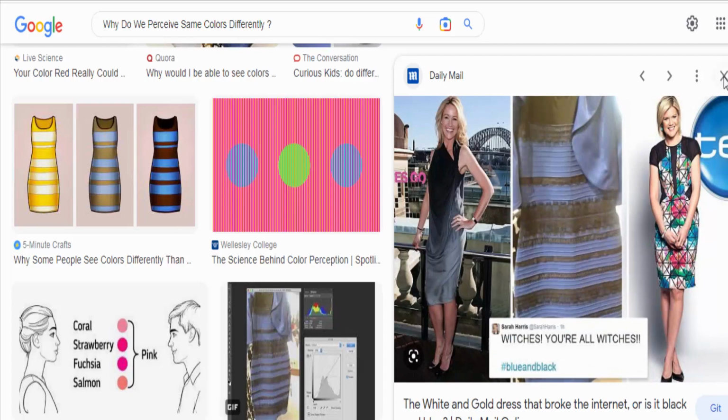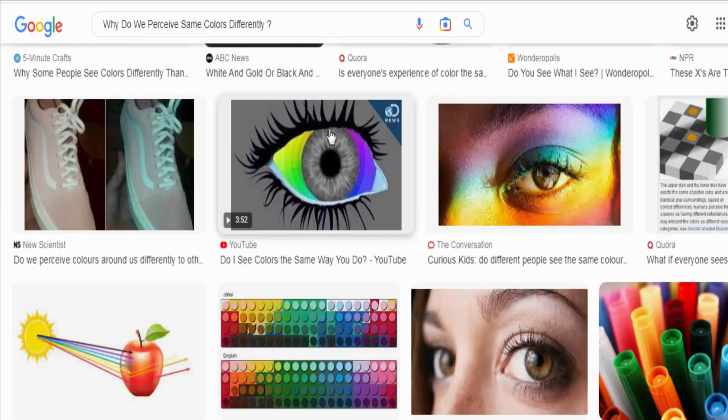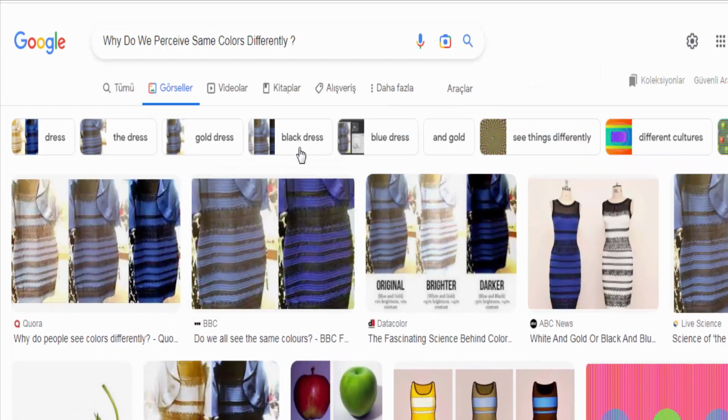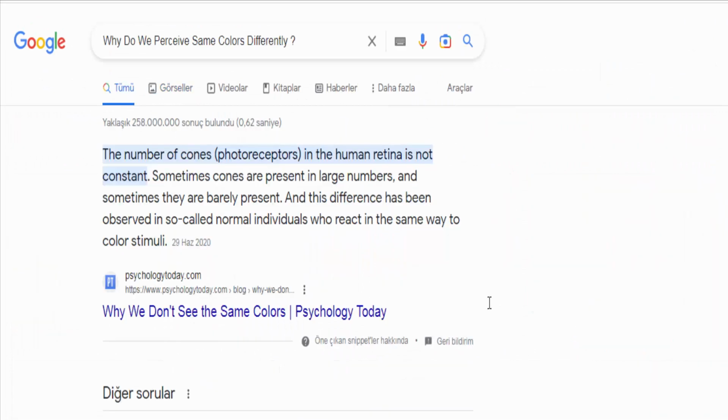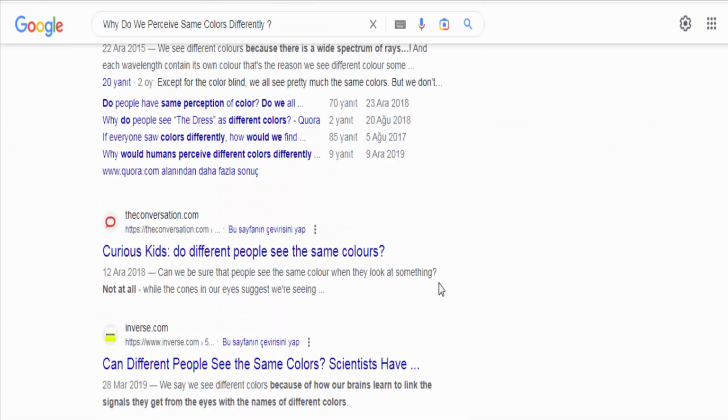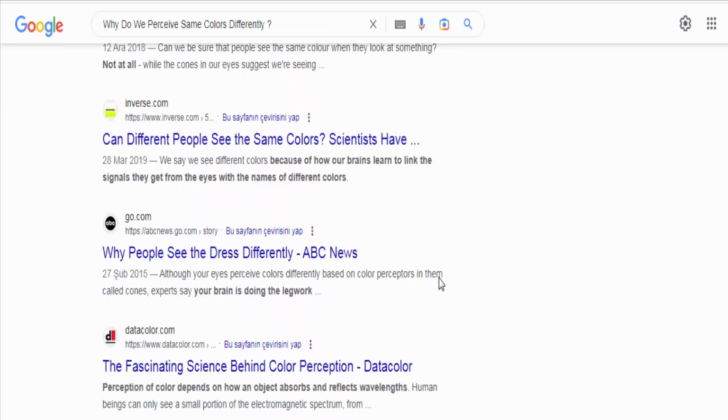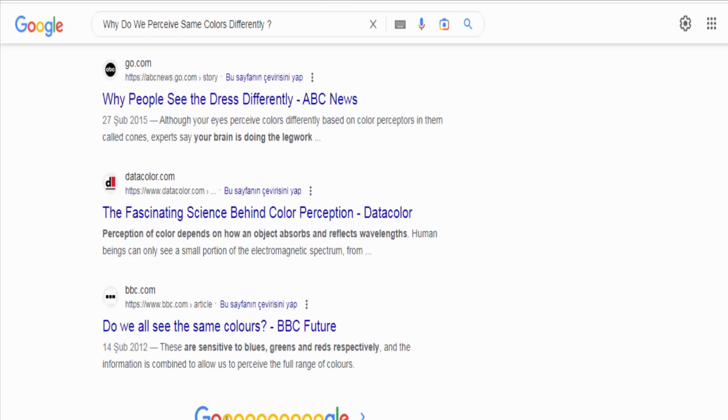Subjective interpretation. Perception is a subjective experience influenced by personal preferences, memories, and emotions. Our individual interpretations and associations with colors can vary, leading to differences in how we perceive and describe them.